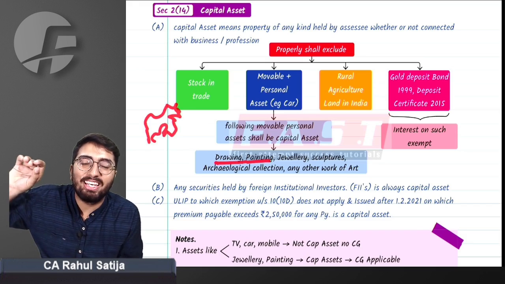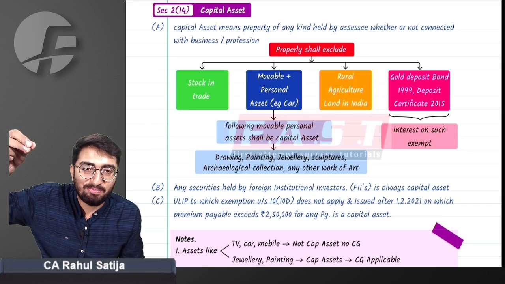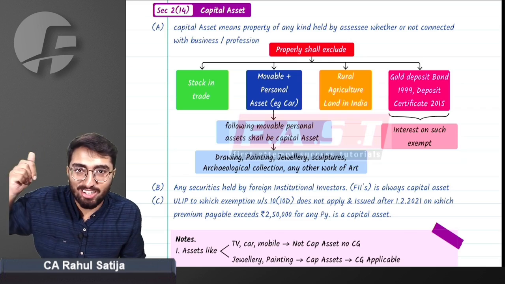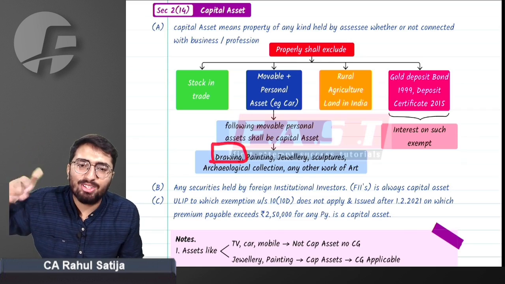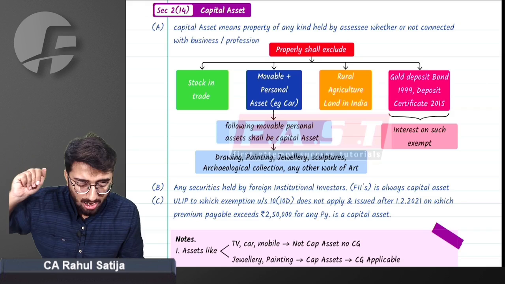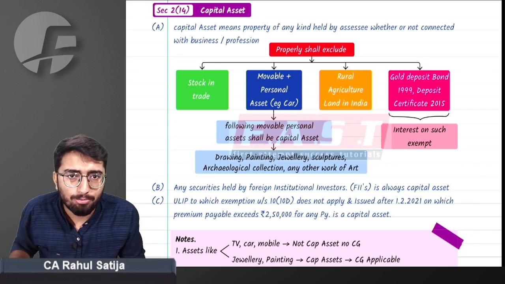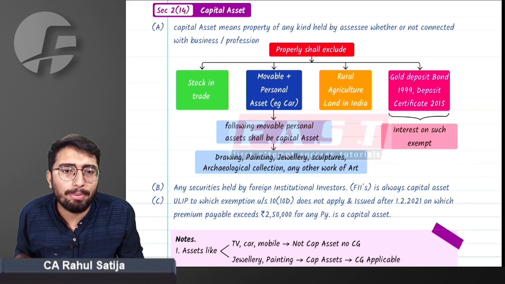If you remember the movie Welcome, he had a donkey riding on another donkey. That was a painting. That was a drawing. That is a capital asset. A painting by Leonardo da Vinci, the painting of Mona Lisa, will also be a capital asset.